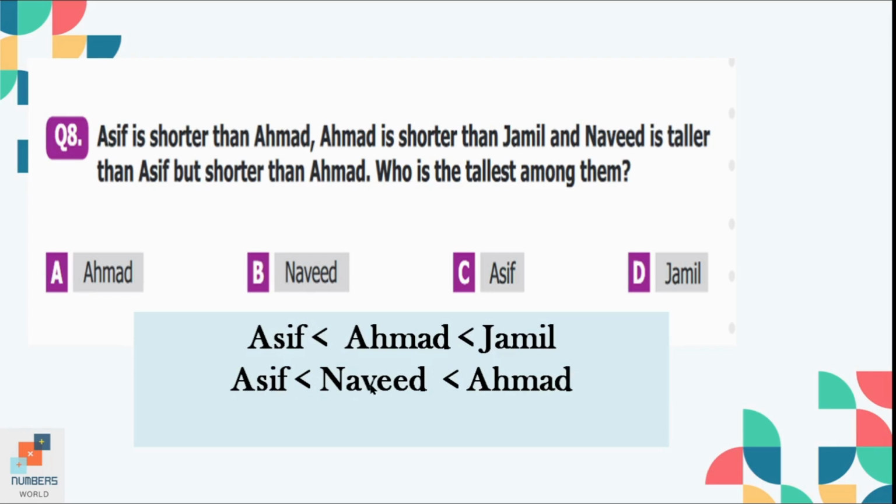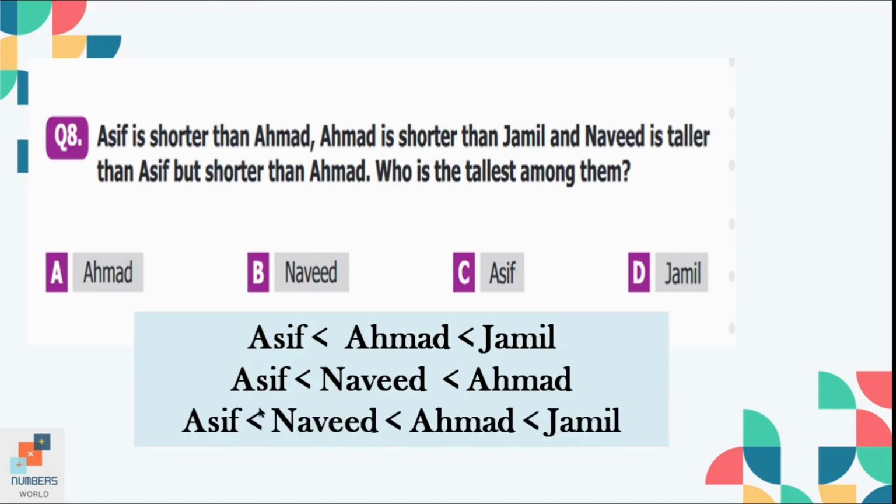So if we adjust Naveed in the first statement, it will be written like this, that Asif is shorter than Naveed, Naveed is shorter than Ahmed, and Ahmed is shorter than Jamil. So according to this statement, Jamil is tallest of all. So option D is the correct option here.